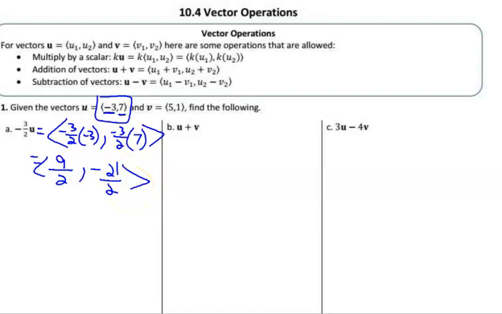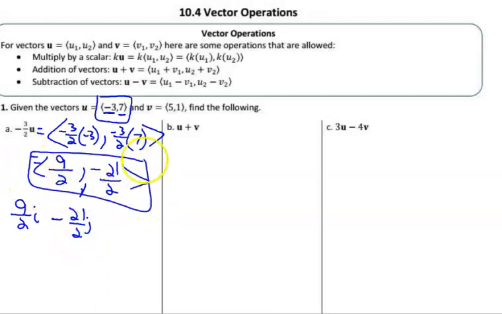If you needed to write it horizontal and vertical, you could also write it as 9/2i minus 21/2j. These are the same thing, so this is perfectly acceptable. Depending on how the question asks for it, it's going to be the same answer. They're both horizontal and vertical components. This one is considered linear form. This one's component form.